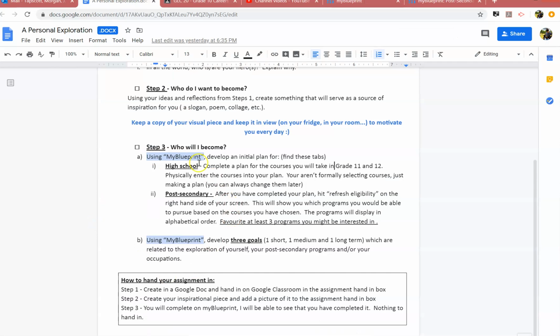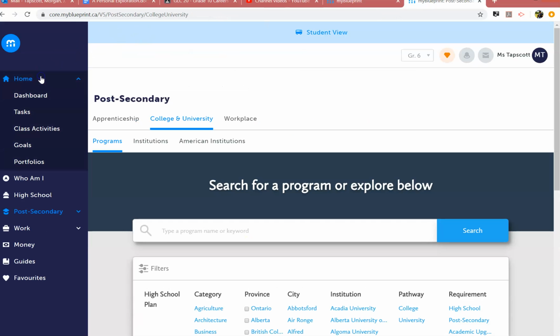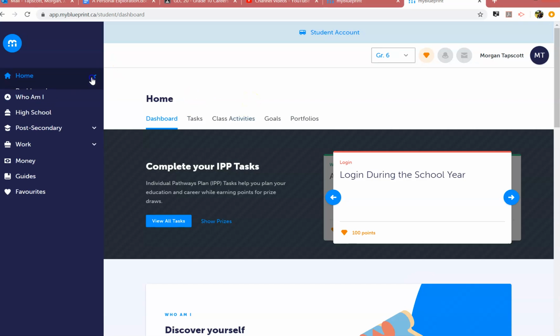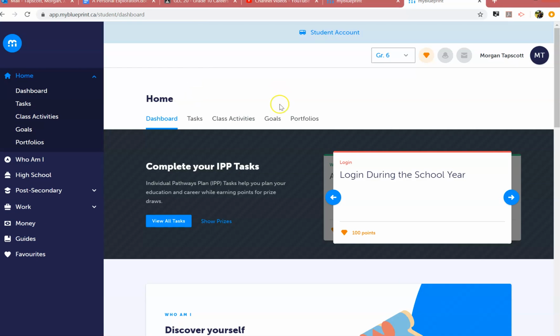Okay, so yes, all of step 3, you just complete on My Blueprint. You don't have to submit anything for those. Once you have done your high school and post-secondary, I want you to go to the goals section of My Blueprint. So let me show you. It's in your home. If you just click to go to your home dashboard, this is what it looks like when you log in. Or you can just click goals right from here.